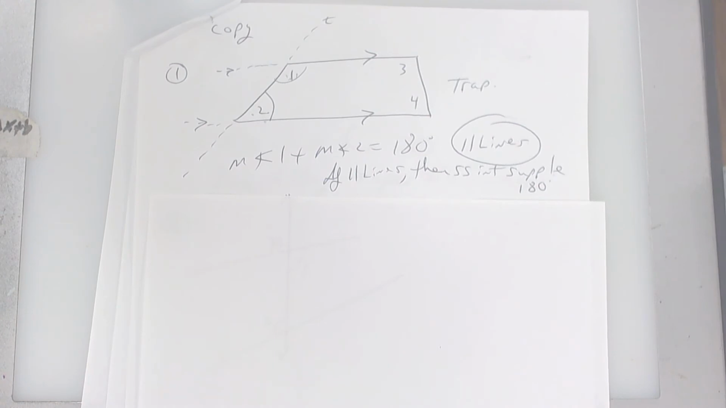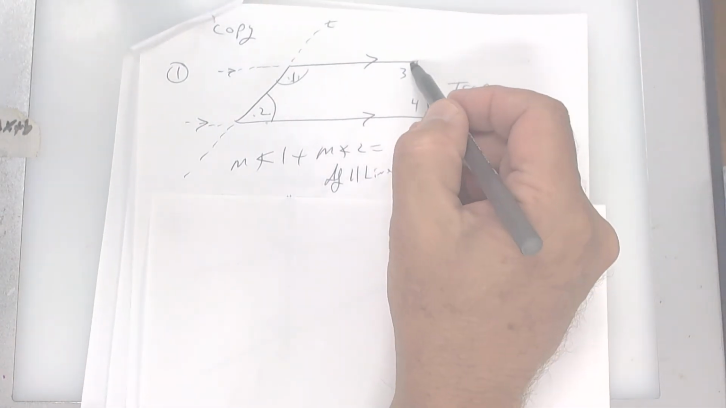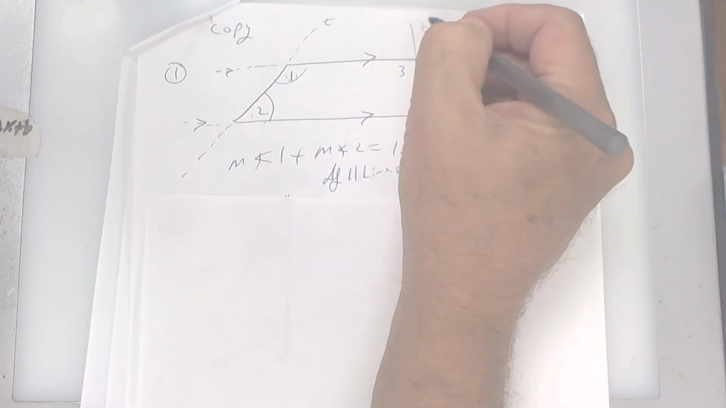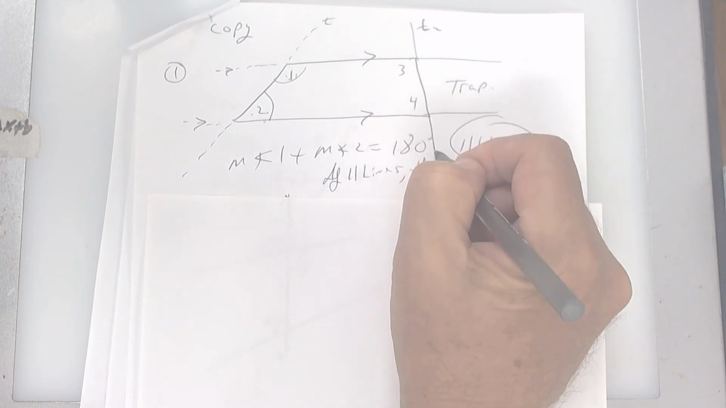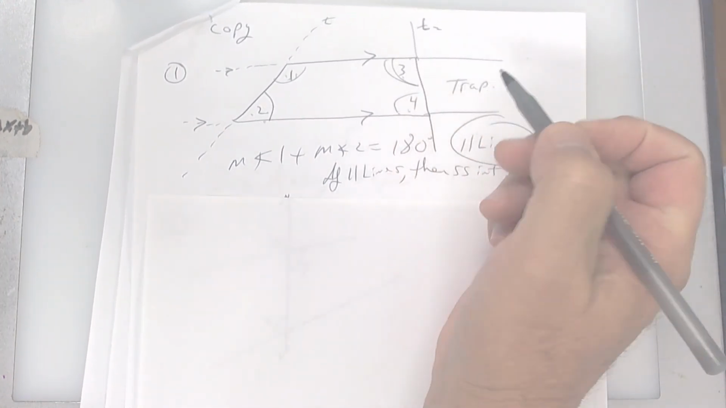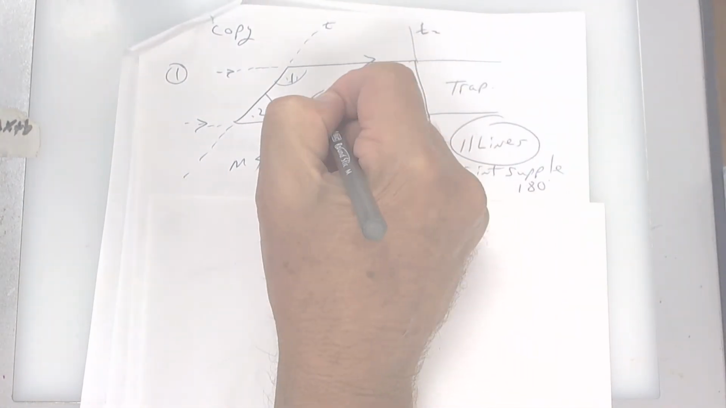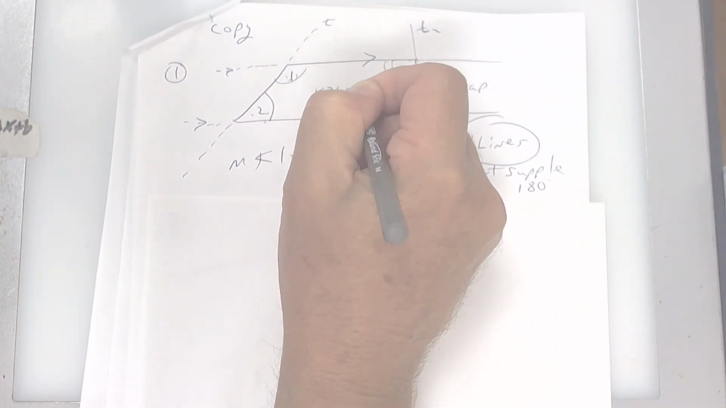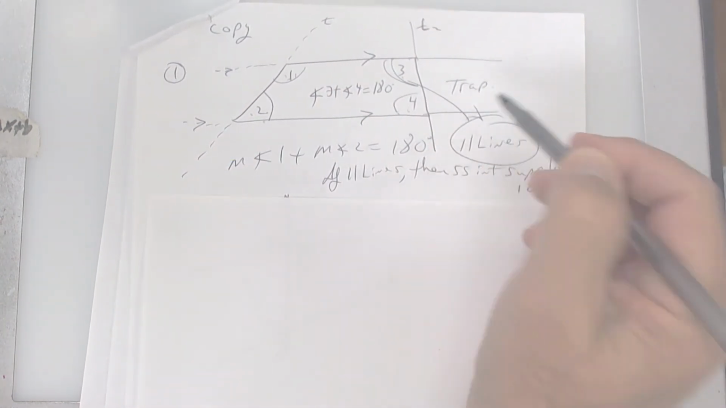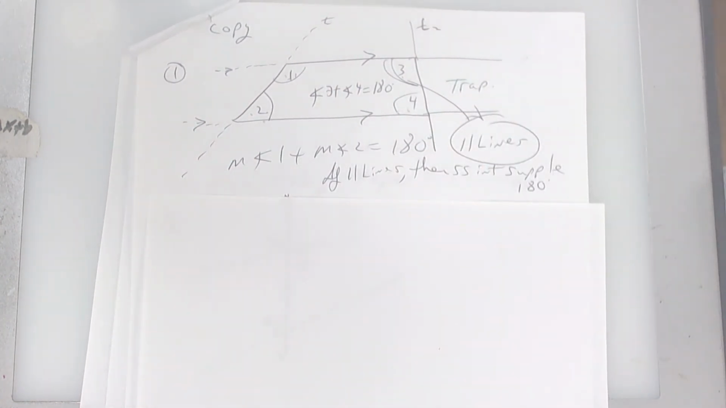Okay? And by the same token, extend this out, and this is your transversal. We'll call it transversal 2. And these are same side interior. So these two add up to 180. So angle 3 plus angle 4 has to be 180 degrees. Why? Because the lines are parallel. If the lines were not parallel, they would still be same side interior, but not supplementary.